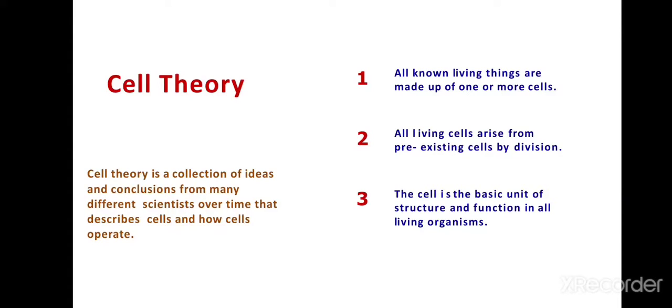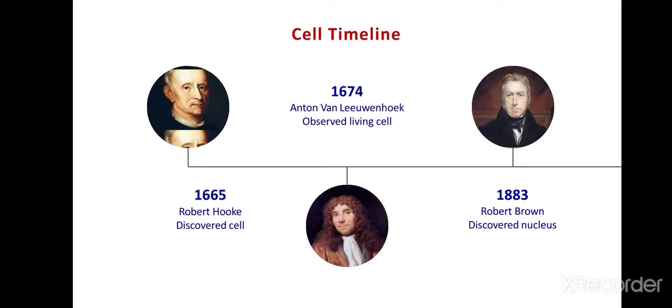The first one is, all known living things are made up of one or more cells. The second one is, all living cells arise from pre-existing cells only by division. And the third one is, the cell is the basic structural and functional unit of all living organisms. Then the cell lines of this concept are concerned.